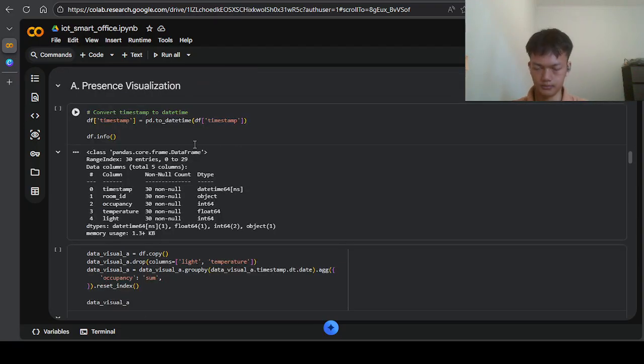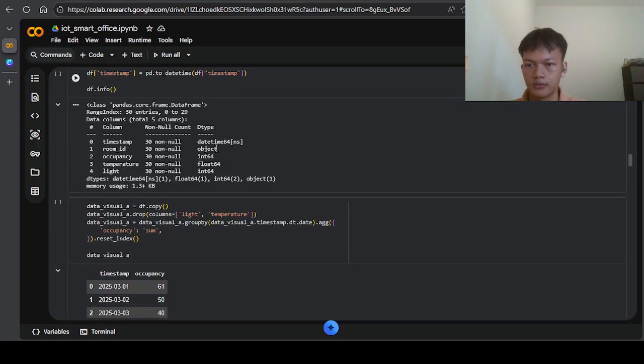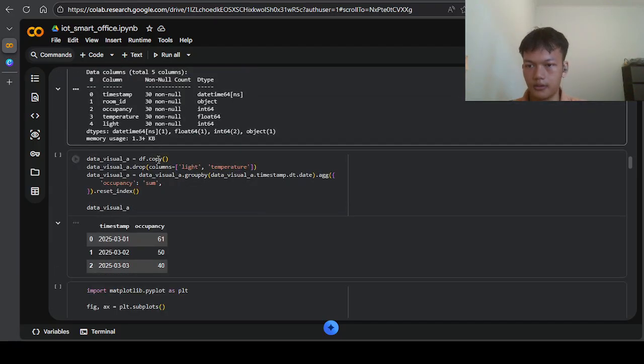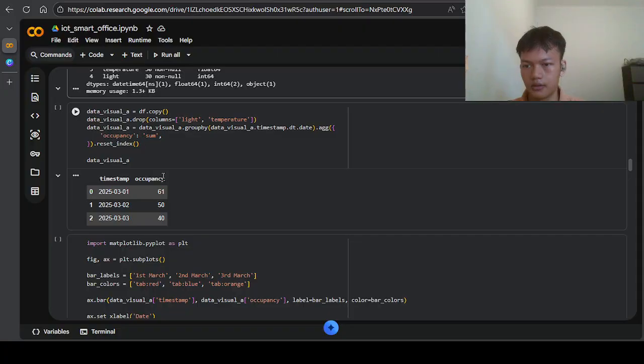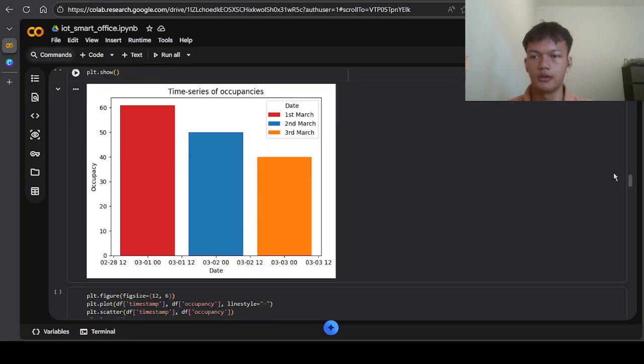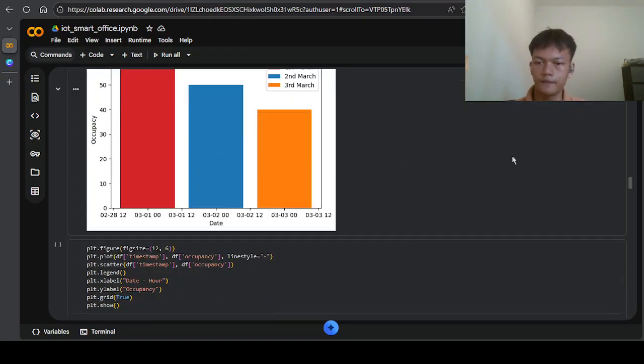Here I convert the timestamp to datetime first, so that it can be visualized and grouped by date. The first of March, total occupancy is 61, I guess, and then the second of March is 50, and the third is 40.